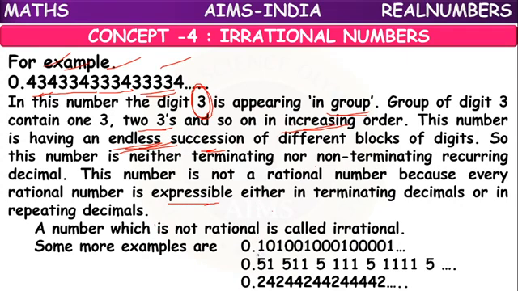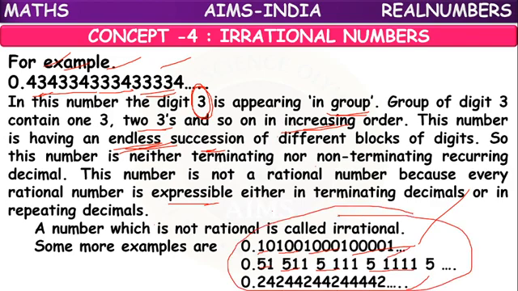Some more examples are there: 0.101001000 and so on, with increasing zeros. This is 5.1511511 and so on, with increasing ones. Like this, all these numbers are considered as irrational numbers.